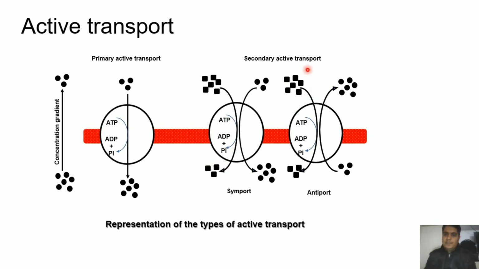Okay, now you are seeing the same case here, but this molecule is utilizing the potential energy of this particular molecule to get available to the opposite side, and this is how secondary active transport works. This case is called symport and this is called antiport.